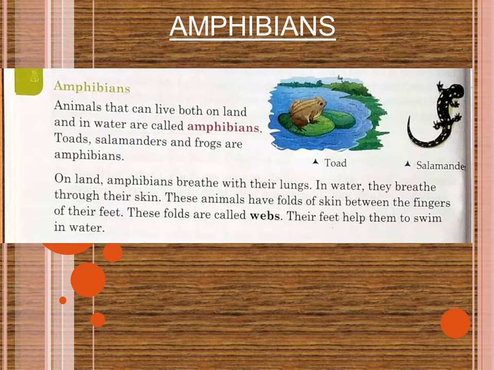Okay. So when amphibians are on land, they breathe with their lungs. And when they are inside the water, how do they breathe? They breathe through their skin.